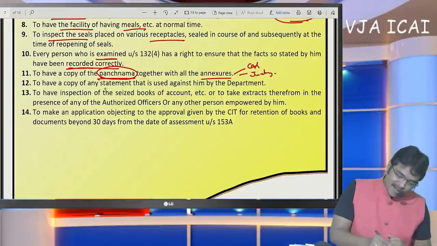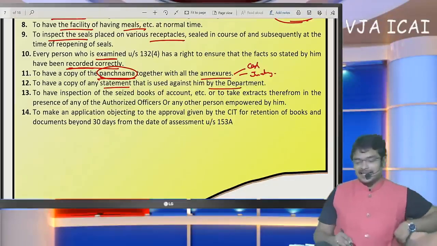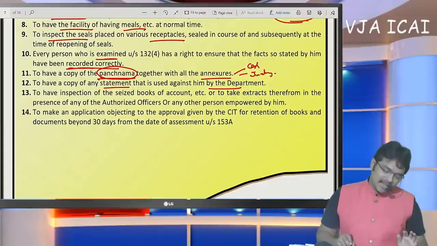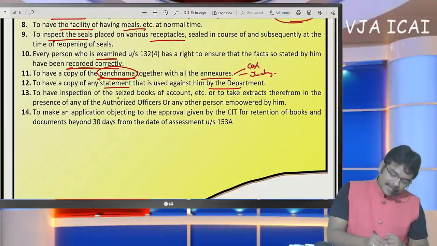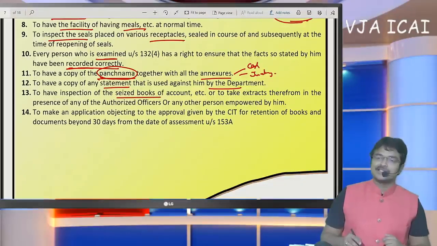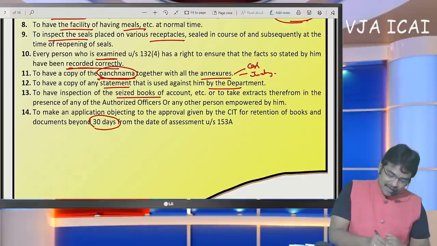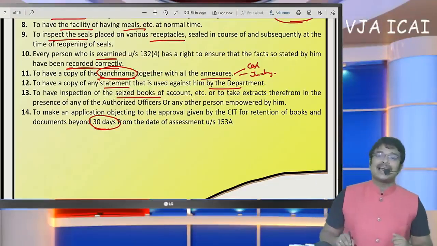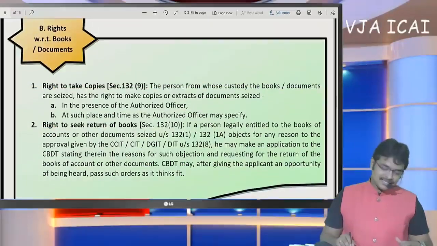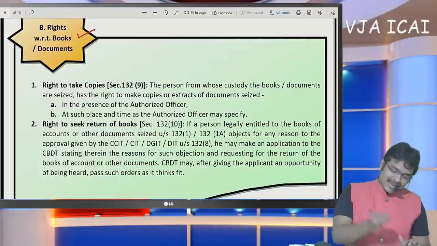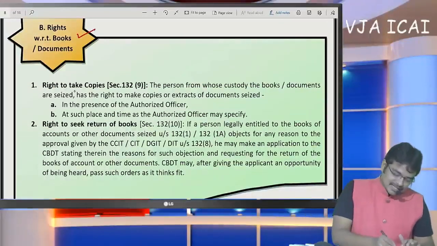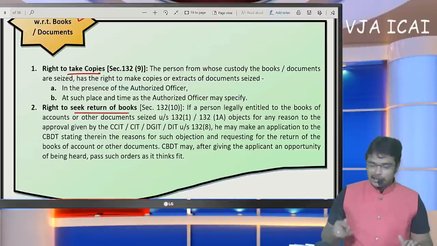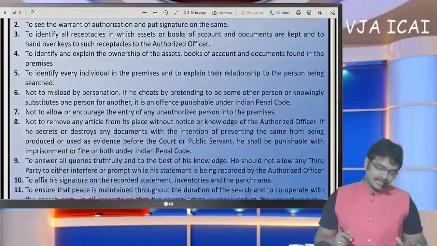And to have a copy of any statement that is used against him by the department. So they can obtain a copy of such warrant, and they can obtain the copy of seized books of accounts. So that even after completion of such assessment, within 30 days, SSC has the right to collect back the assets which were seized. Okay, and regarding books of accounts, SSC has the right to take the copies. SSC has the right to get back the books after completion of the search assessment.